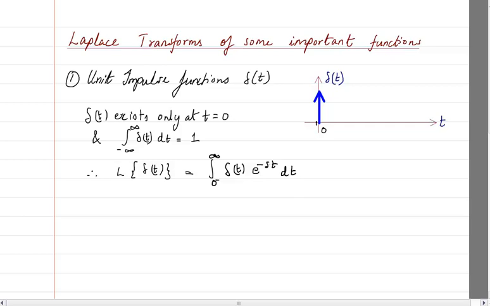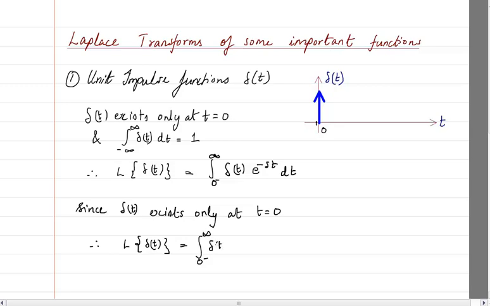Now since delta t exists only at t equal to 0, therefore the Laplace equation of delta t will become from 0 minus to infinity, delta t will remain, and now here instead of t I can write it as 0.